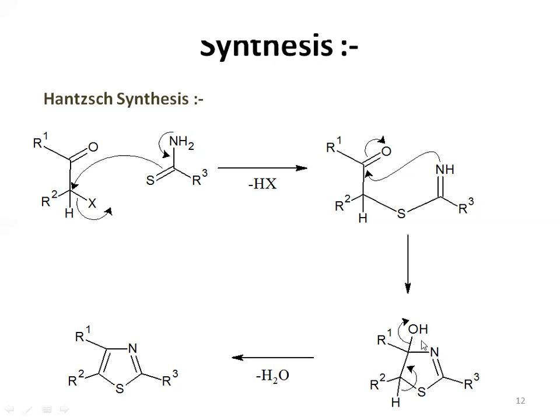After that, what happens? The H2O group will be removed. That H will be removed in the form of a proton, that is H plus. It will give its bond toward here, because it is leaving as a plus. After that, this OH will be removed, and it will leave with this bond. Okay, it will take its electrons and leave. So OH and H, that means H2O, will be removed. A water molecule will leave. Water will be our byproduct. After that, there will be a bond formation because this bond is shifted toward here. So we will finally get our substituted thiazole compound. This one is nothing but a synthesis of a thiazole.